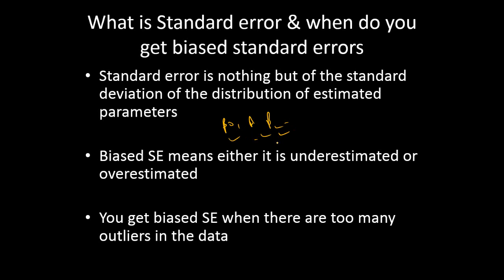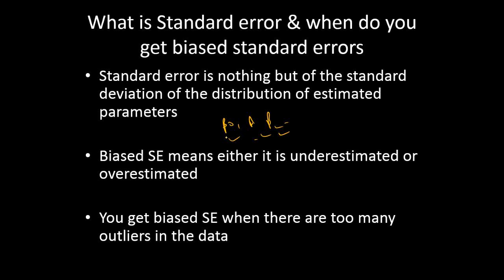So you will get different values, and the standard deviation of the different values that you get for all these parameters is what we call the standard error.